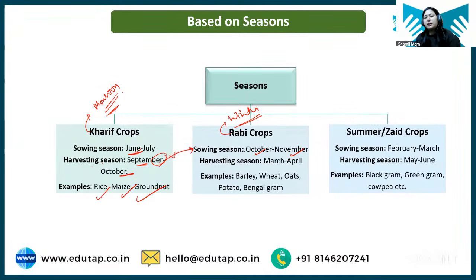That's how you can learn it. Sowing of a rabi crop happens in October, November, and harvesting in March and April. Examples are barley, wheat, oats, potato, Bengal gram.